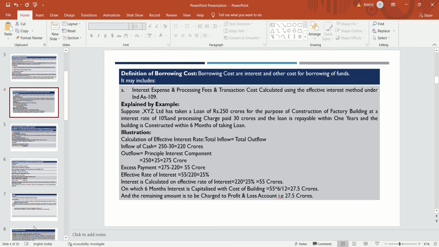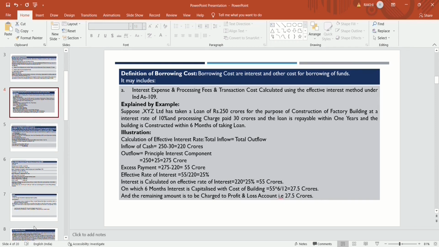Principal is 250 crores and the interest rate will be 10%, so 25 crores is the interest component. So 250 plus 25, that is 275 crores, is the outflow for the company. Now we have to find the excess payment the company is going to pay: 275 crores is the outflow and 220 crores is the inflow. So the differential amount is 55 crores.